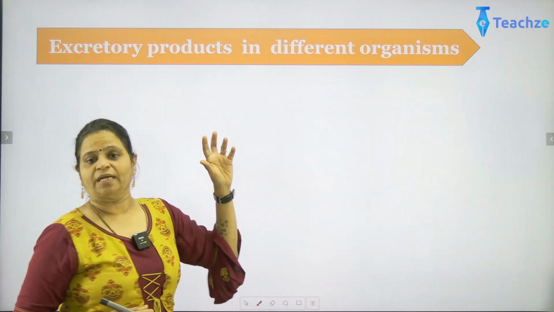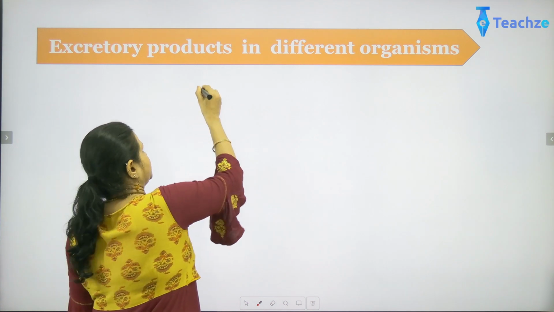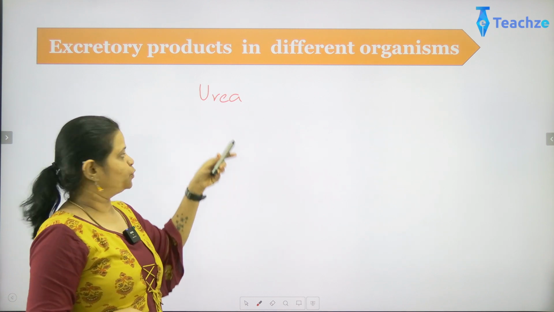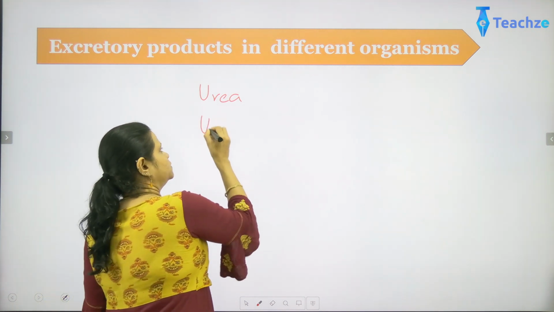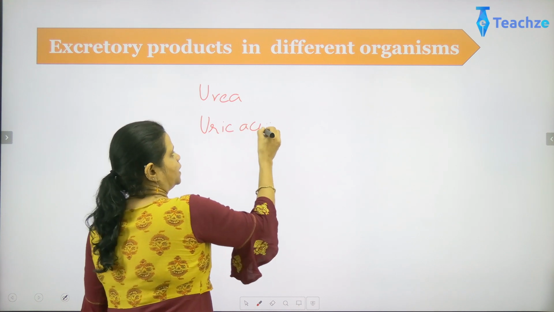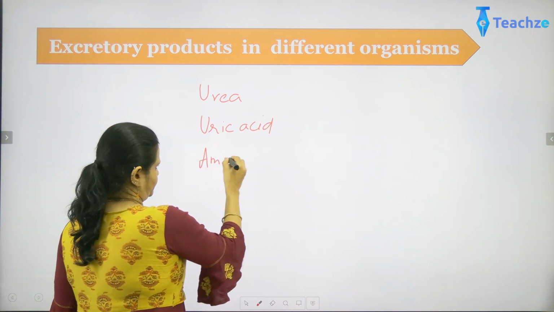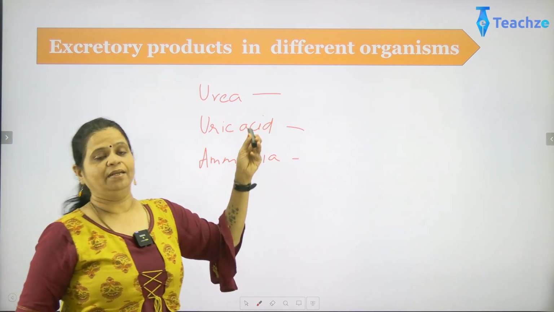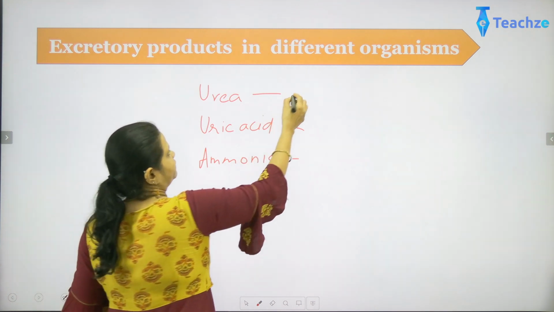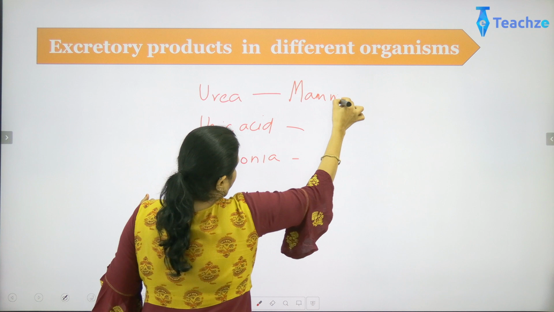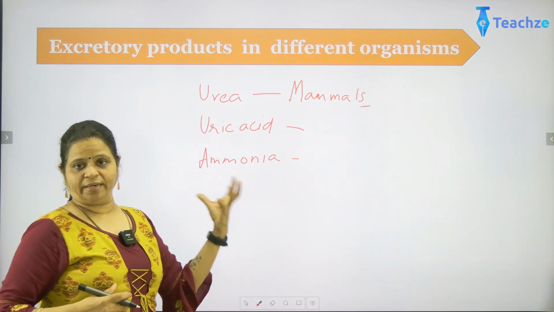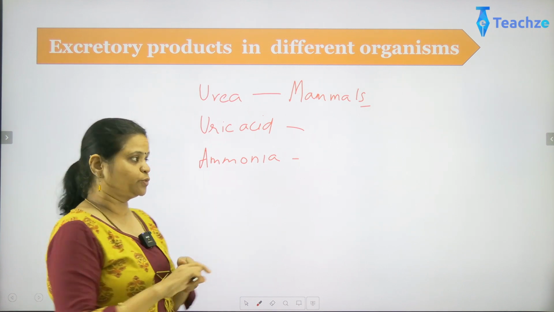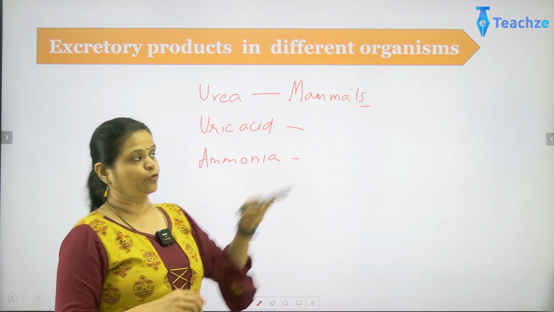We have three different types of organisms. Nitrogenous waste can be excreted in the form of urea, uric acid and ammonia. Urea is generally seen in higher chordates, for example mammals, where they have this water retention capacity. They can actually take in water and also give out water. So those kinds of organisms can excrete in the form of urea.